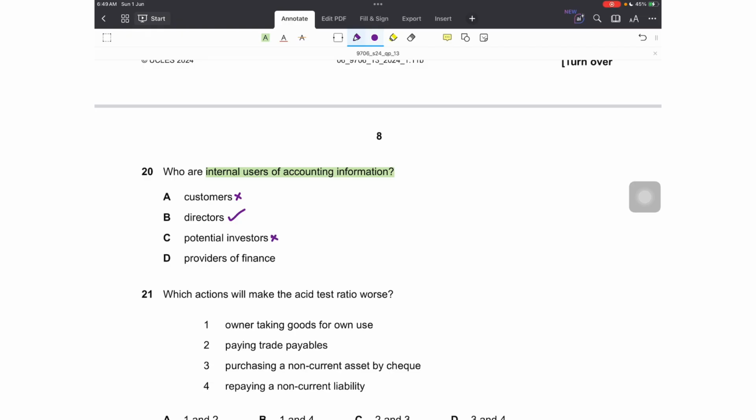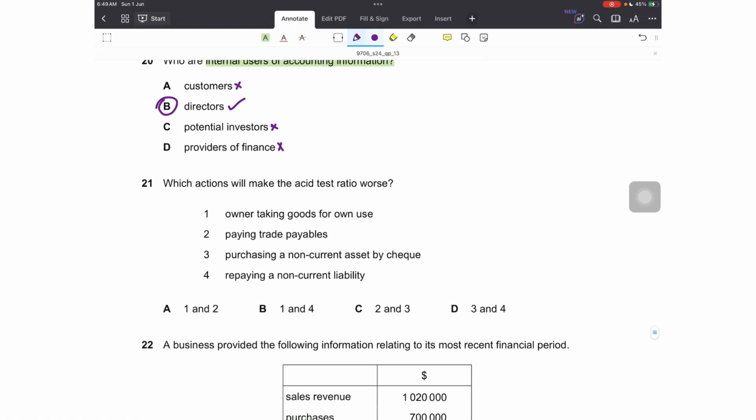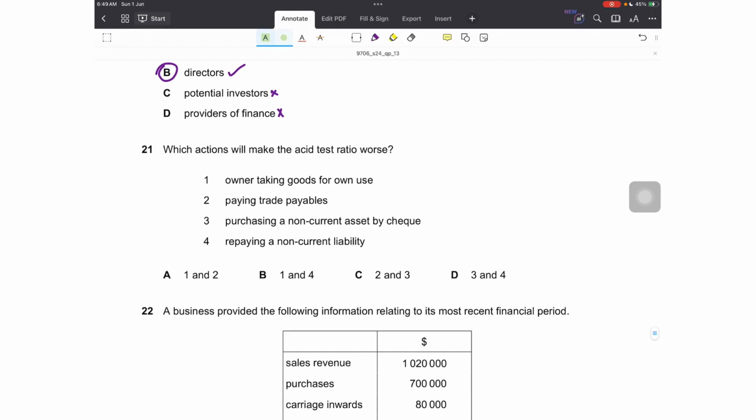Option C is potential investors. No, the current investors, of course, are internal users, but potential investors are the ones thinking whether to invest in the company or not by looking at the financial statements. So they are external users. Third is providers of finance. Yes, they are also not working in the company. So the banks and other institutes are also external users of finance. So option B only.